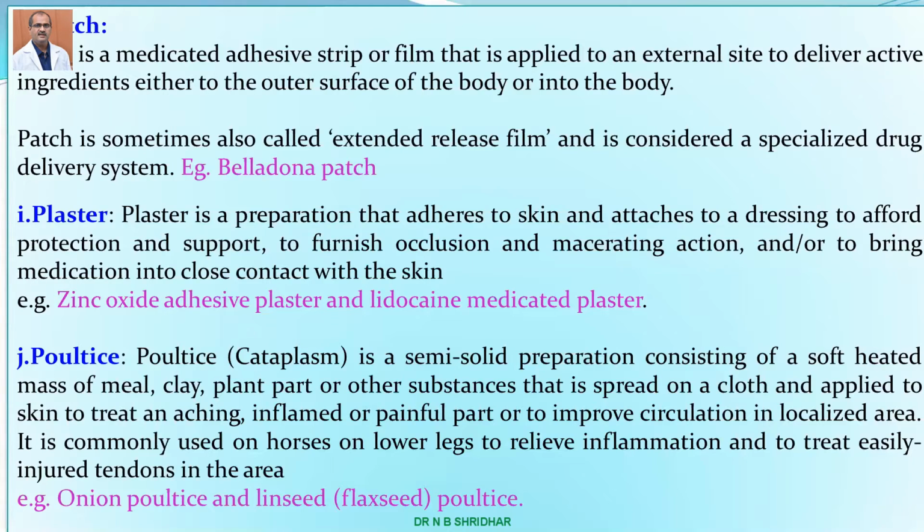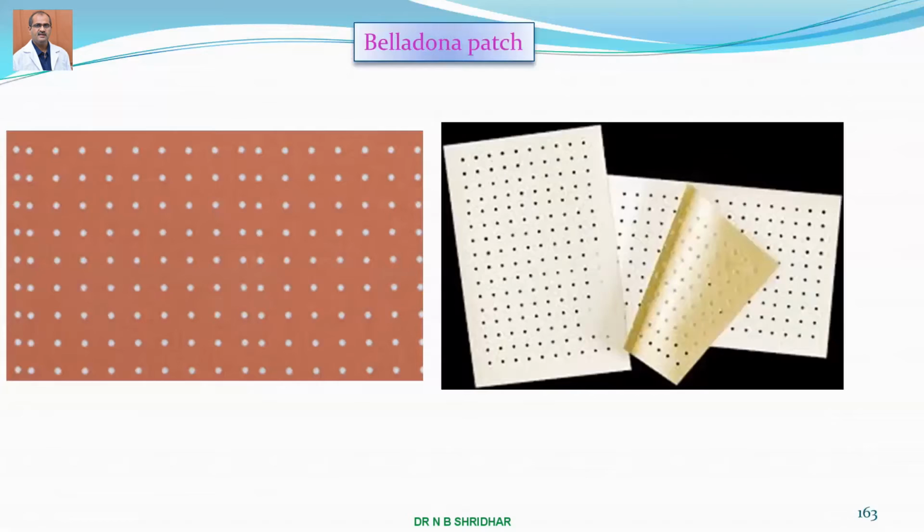Usually onion poultice and linseed poultices are practiced in village conditions. Here you can see this is a belladonna patch. So this contains a porous type of cloth which contains the adhesive part. One is the adhesive part and another is the non-adhesive part.